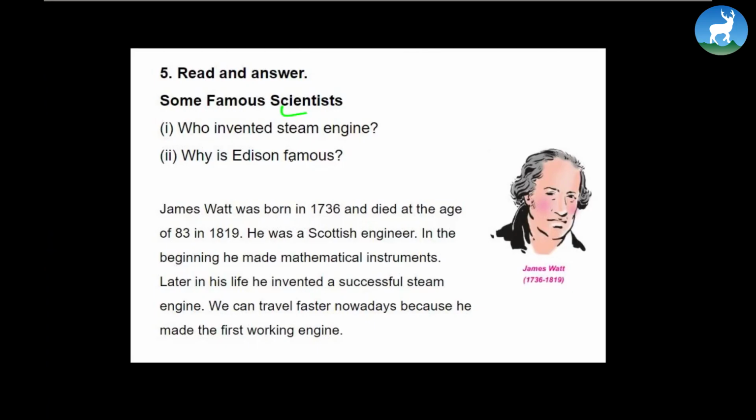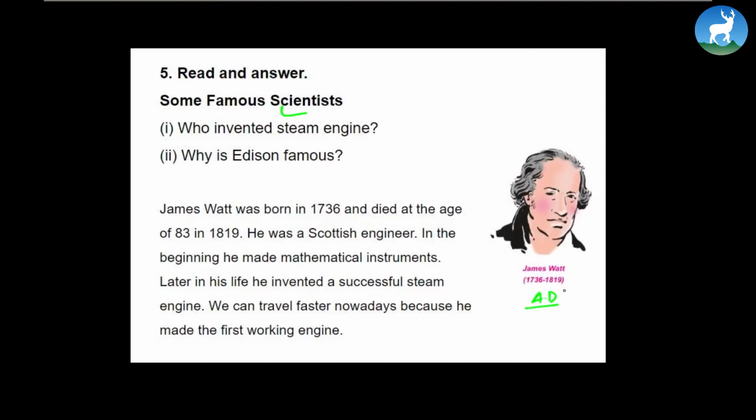James Watt, 1736 to 1819. They're all AD, all right? James Watt was born in 1736 and died at the age of 83 in 1819. He was a Scottish engineer. In the beginning, he made mathematical instruments. Later in his life, he invented a successful steam engine. We can travel faster nowadays because he made the first working engine. So before James Watt, people relied heavily on muscle.